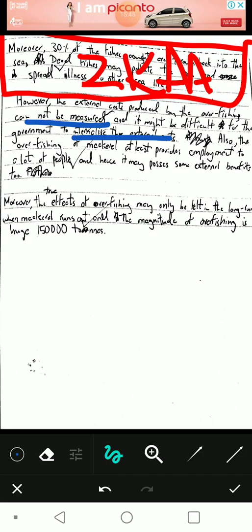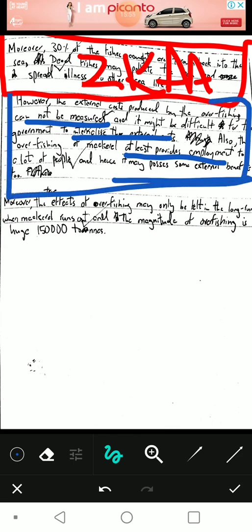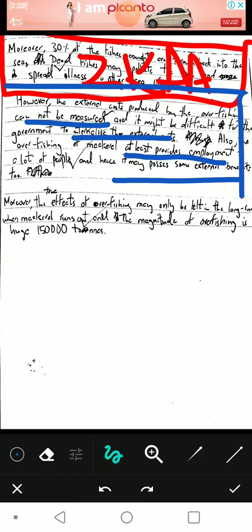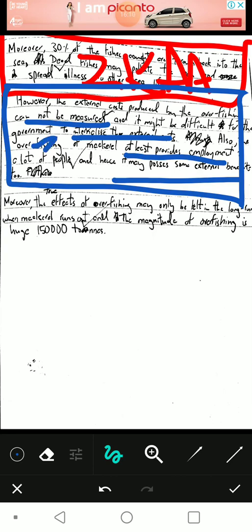Also, the overfishing of mackerel at least provides employment to a lot of people, and hence it may possess some external benefits. Counter, all, everything here. I've countered the argument that it doesn't have any external benefits. I've also countered the argument that external costs can be measured or anything, because it cannot be. So 3 marks evaluation. 3 EV.